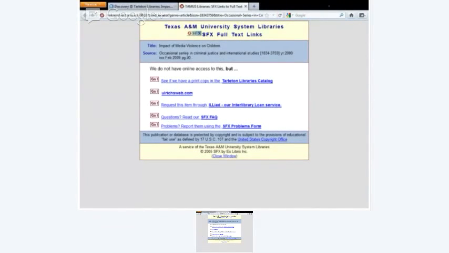If it's not in the other databases right here, you can see if the library owns it. Now, people at other campuses, when you click on a link and it's not available electronically in the database, we can go to the catalog to see if it's available electronically. If you can't click and get something, then you can do an interlibrary loan request for that item, and if it's sitting in the library, we'll scan it and send it to you, or send it through the courier. And if it's not anywhere for anybody, we'll do an interlibrary loan request.